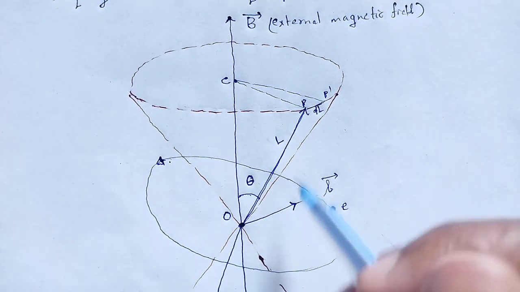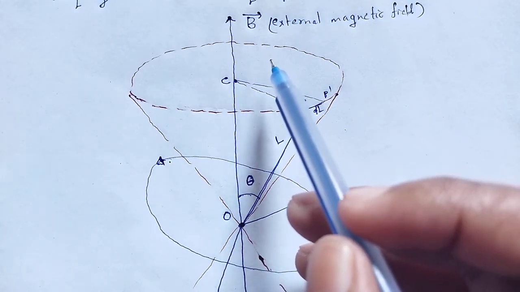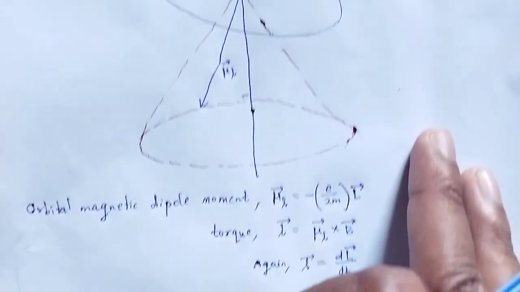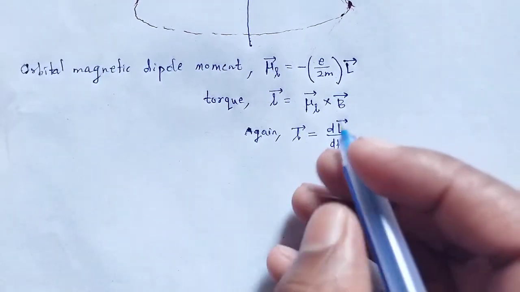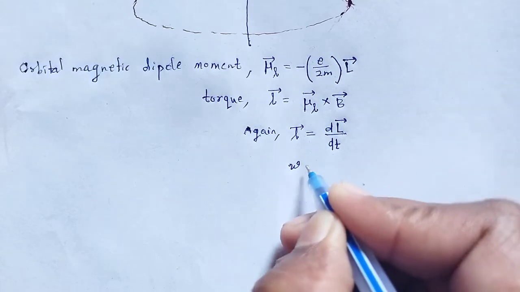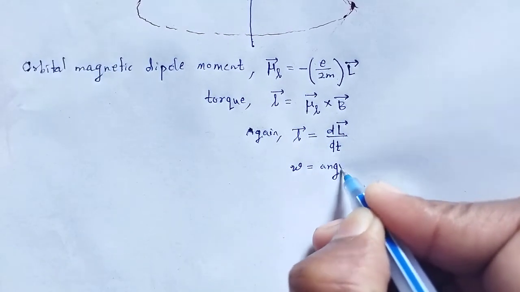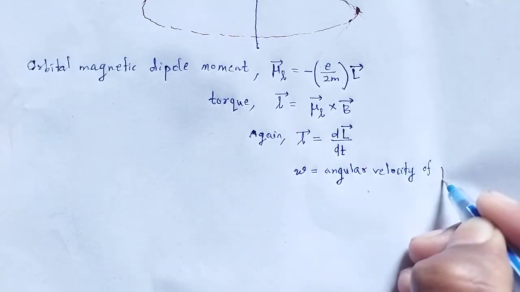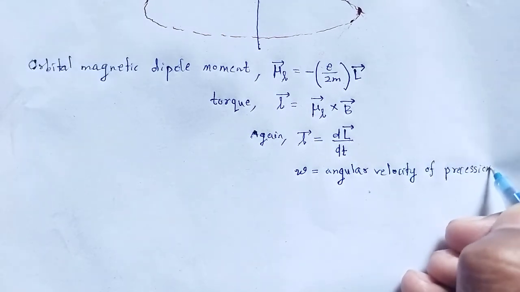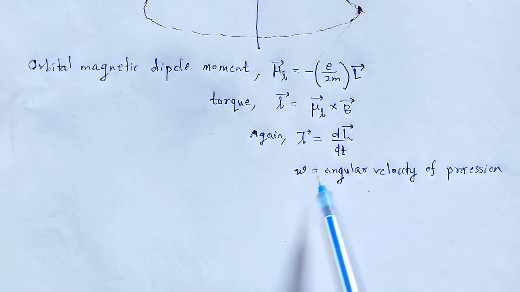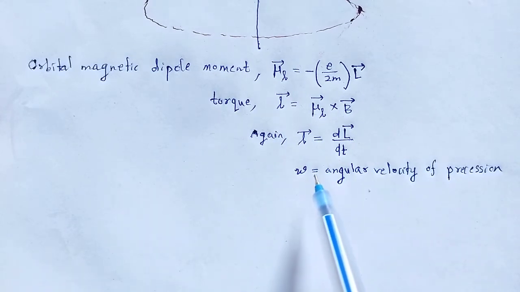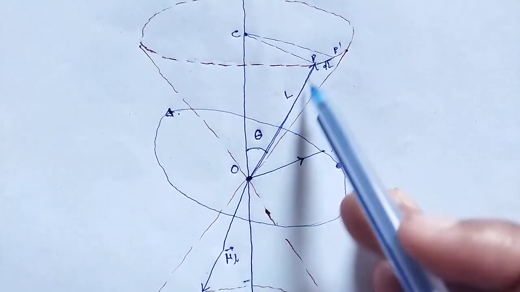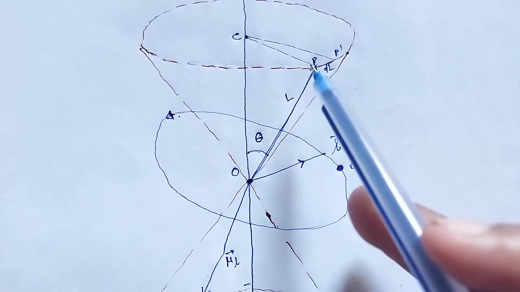Hence, the electron orbit around V, and it is the precession of that capital L. Let me introduce, if omega is the angular velocity of precession, then capital L vector precesses through an angle d theta.